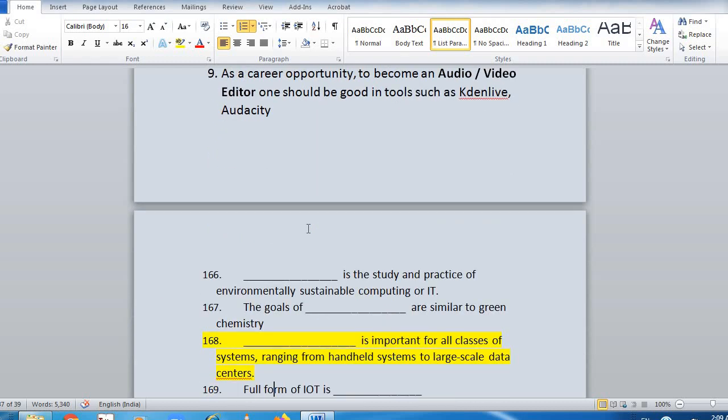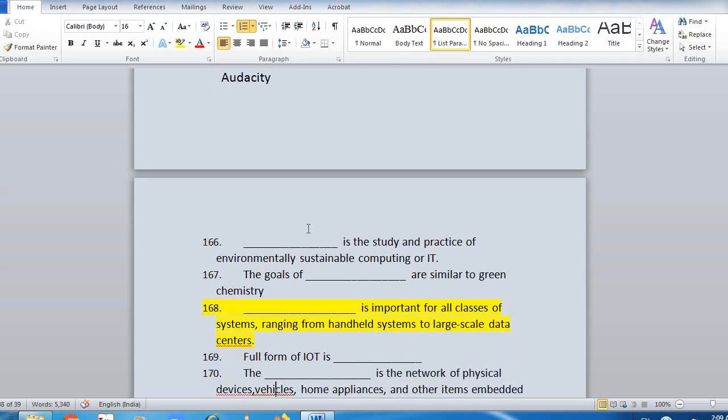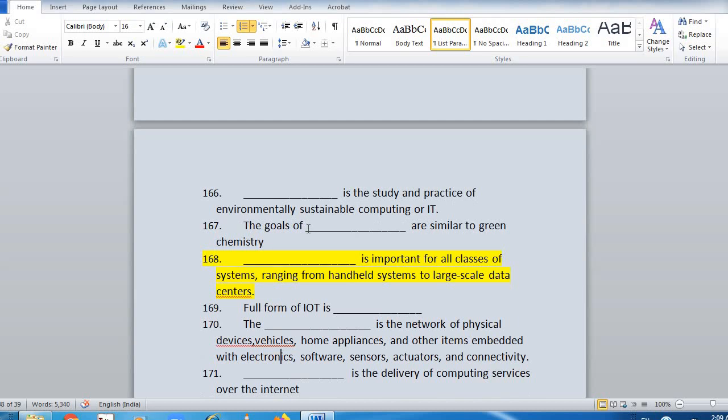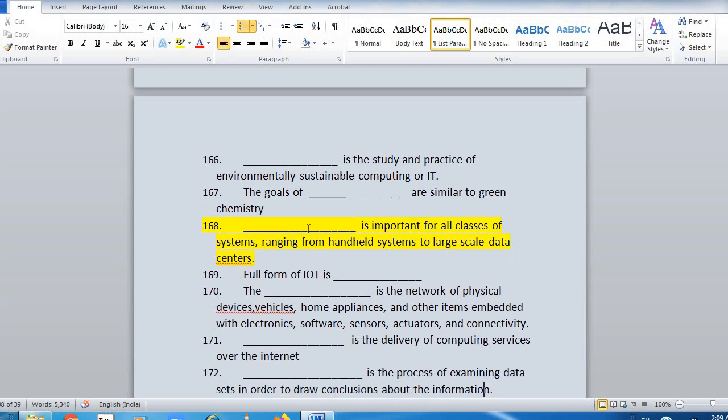Now here are the fill-ups. Dash is the study and practice of environmentally sustainable computing or IT. The goals of Dash are similar to green chemistry. Dash is important for all classes of system, ranging from handheld systems to large scale data centers. Full form of IoT is Dash. The Dash is the network of physical devices, vehicles, home appliances and other items embedded with electronic software, sensors, actuators and connectivity. The Dash is the delivery of computing services over the internet.